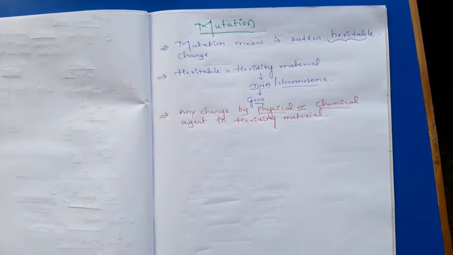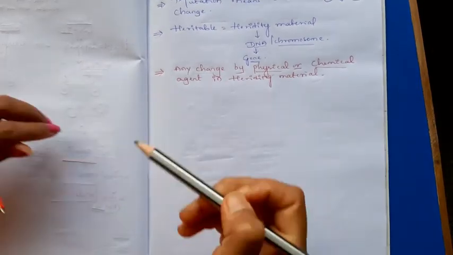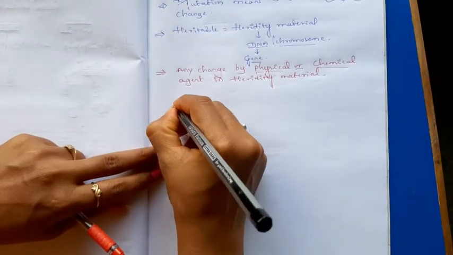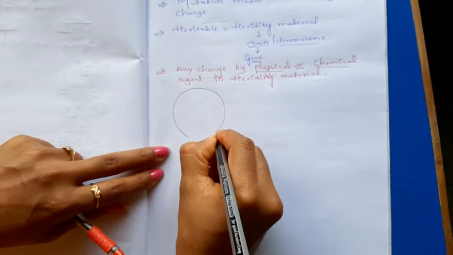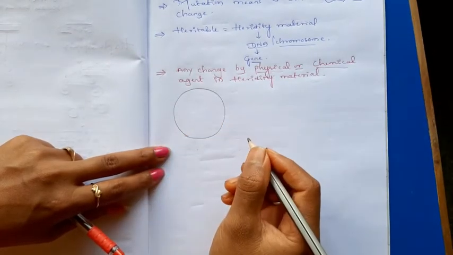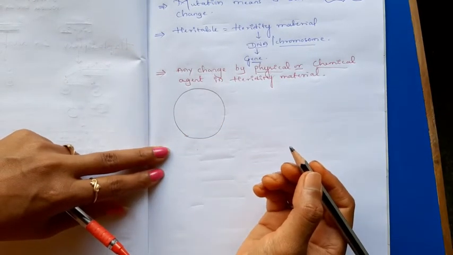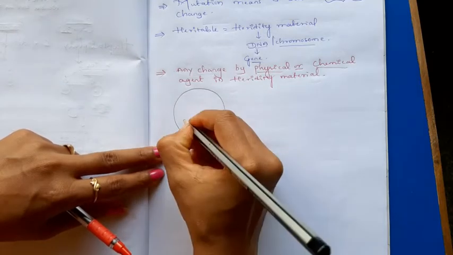Firstly, understand one thing. What is the actual meaning of mutation? I will explain with a diagram. You all know that all the organisms are multicellular, which means they are made by many cells.